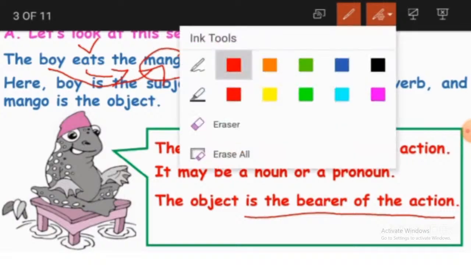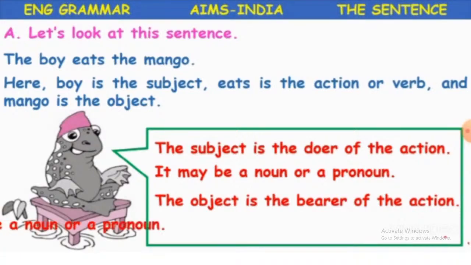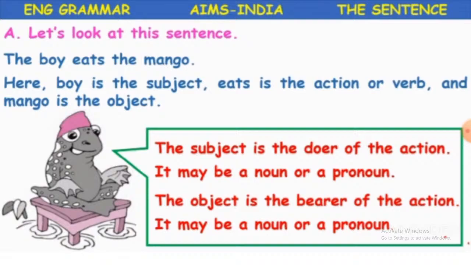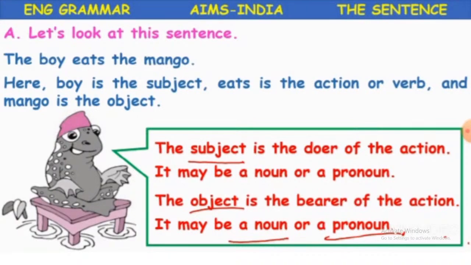Okay, understood children? Like the subject, an object can also be a noun or a pronoun. A noun is a naming word and a pronoun is a word used in the place of a noun.